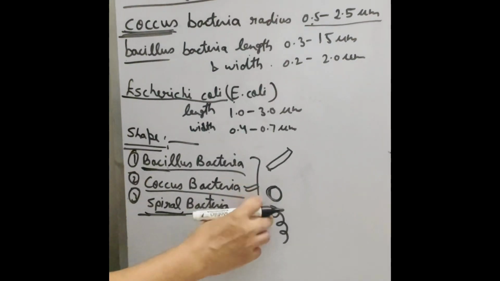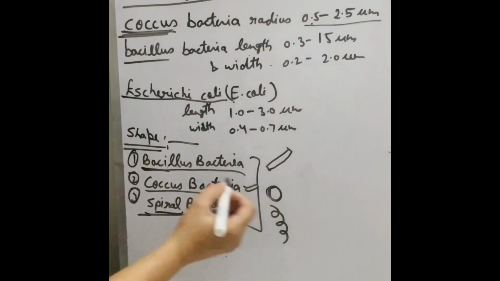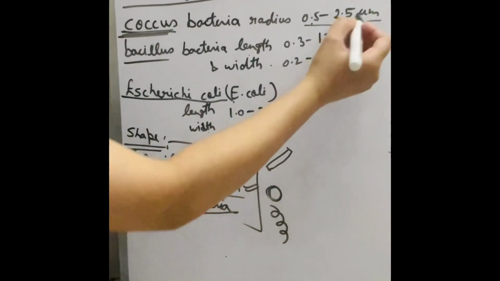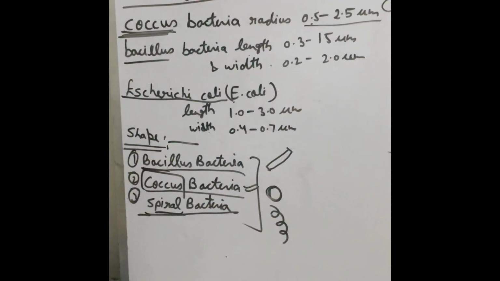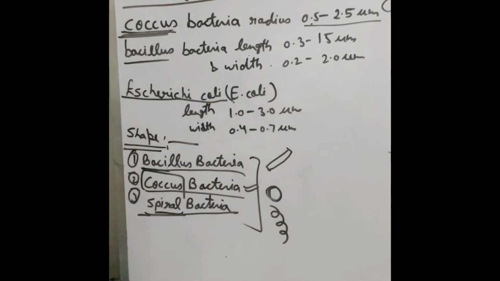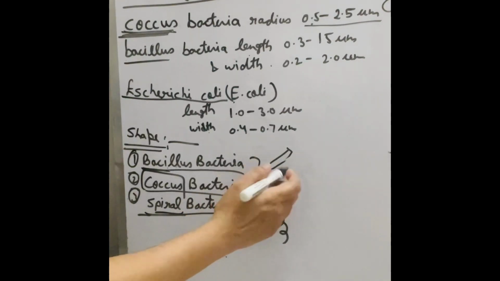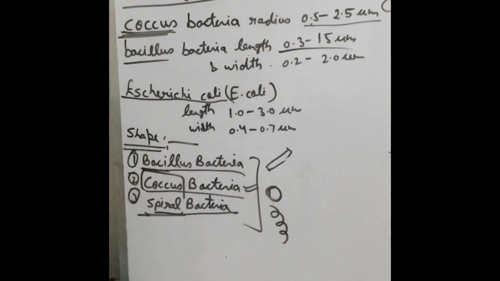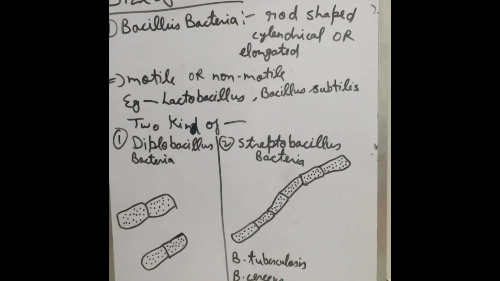Now you understand why the coccus bacteria, like a spherical shape bacteria, has a radius of 0.2 to 2.5, and the bacillus bacteria has a width of 0.2 to 2.0 and a length of 0.3 to 15 μm.